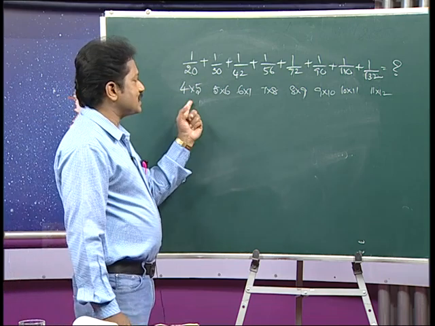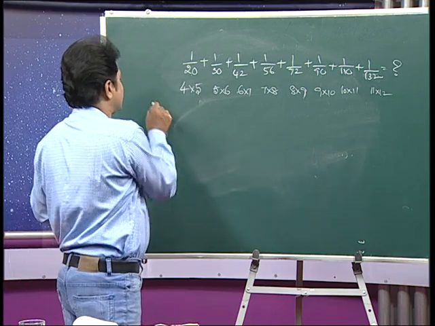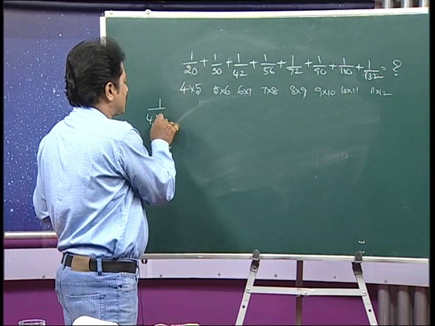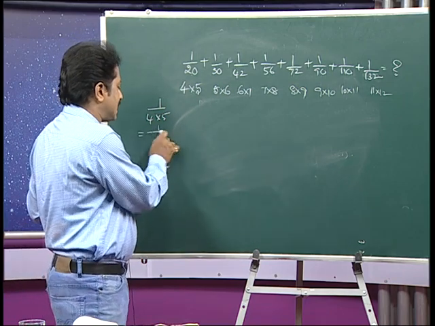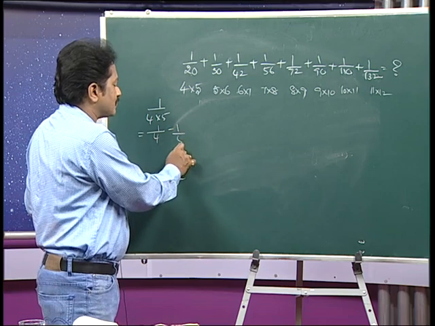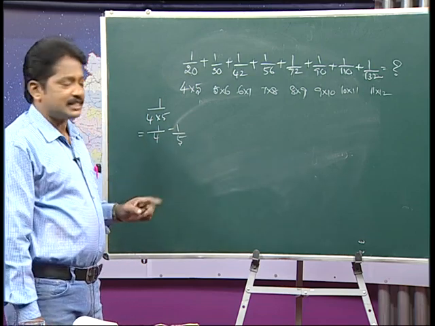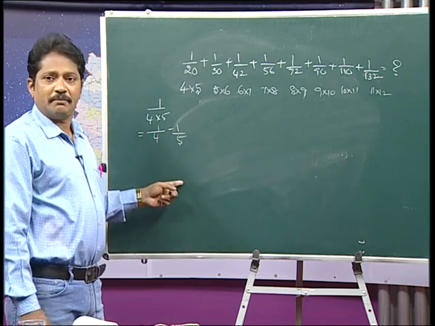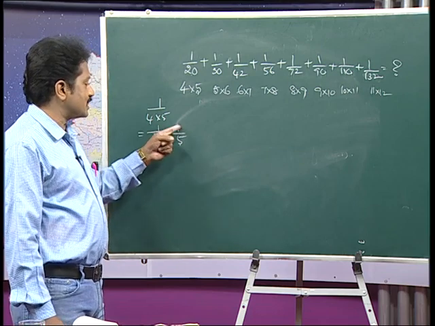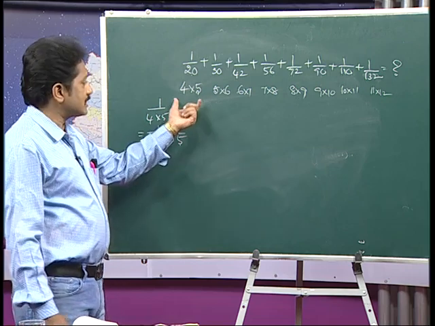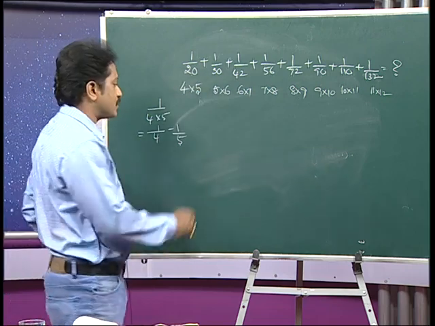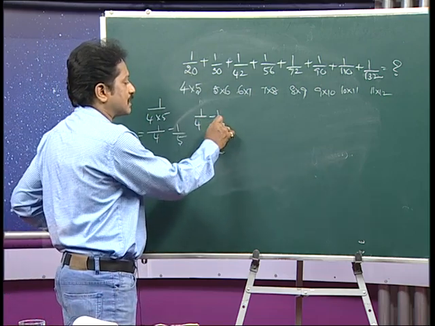So, 1 by 20 you can write as 1 by 4 of 5, correct. Then 1 by 4 of 5 you can write as 1 by 4 minus 1 by 5. The reason is the LCM is 4 into 5 and the numerator is 5 minus 4, which is 1, which gives 1 by 4 into 5. Means you can split this 1 by 20 as a difference of two fractions, 1 by 4 minus 1 by 5.